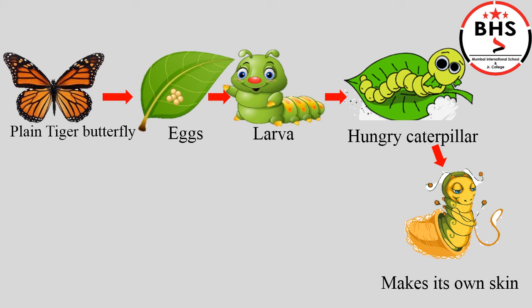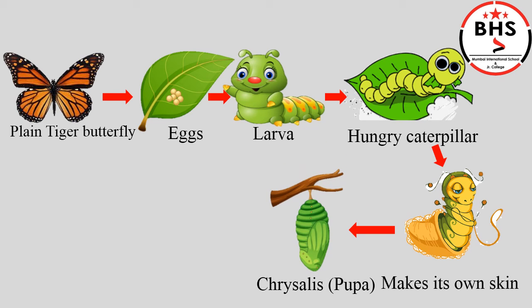But before molting, removing the skin for the last time, the caterpillar makes a layer of silken thread around itself and hangs itself from a leaf or stem. During the last molt, the caterpillar goes into the third stage, that is called pupa. It is also called chrysalis, as you can see in the picture. The caterpillar remains inside the chrysalis for the next 11 to 12 days.